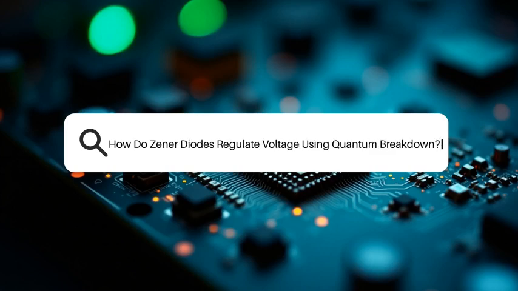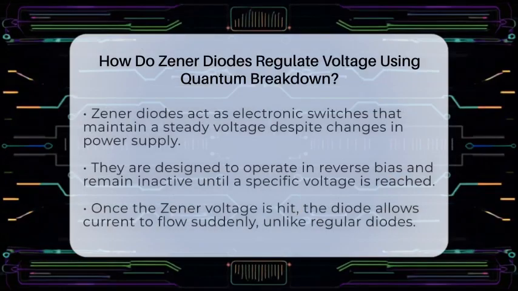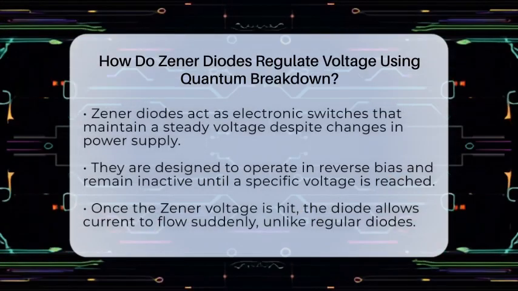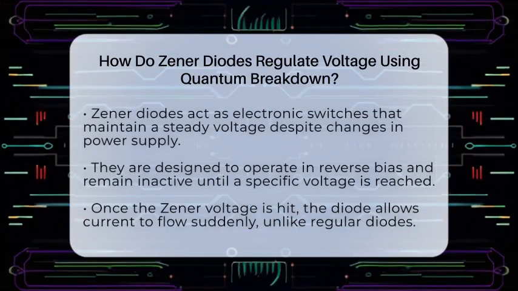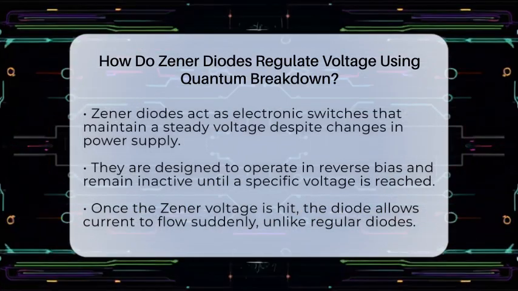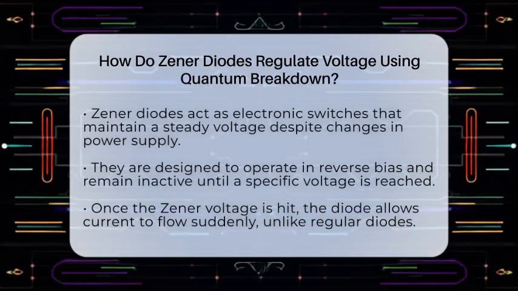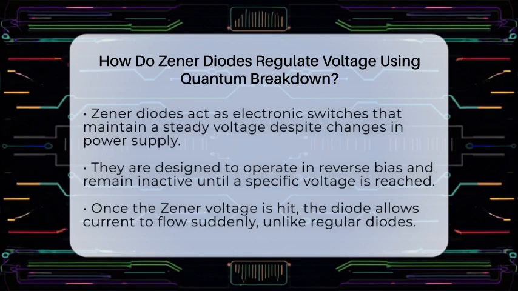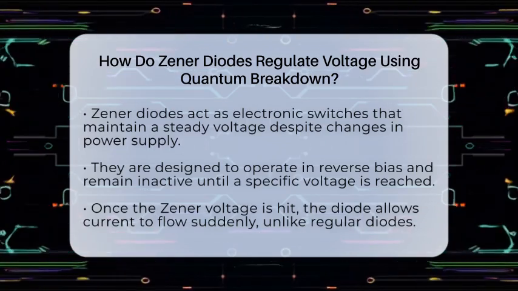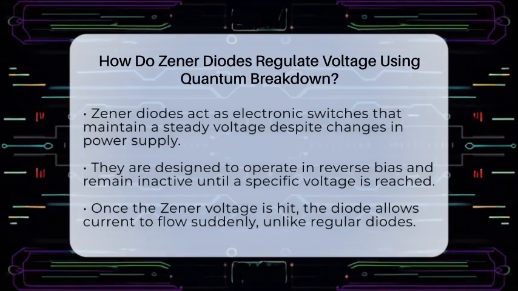How do Zener diodes regulate voltage using quantum breakdown? Imagine a tiny electronic switch that can keep a steady voltage even when the power supply changes. That's what Zener diodes do in electronic circuits. They are special types of diodes designed to operate in a unique way.